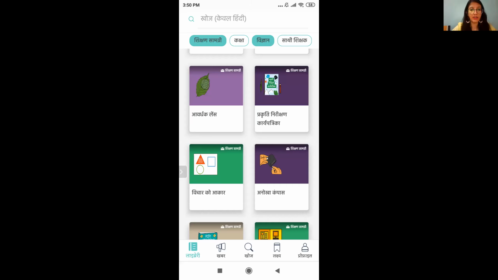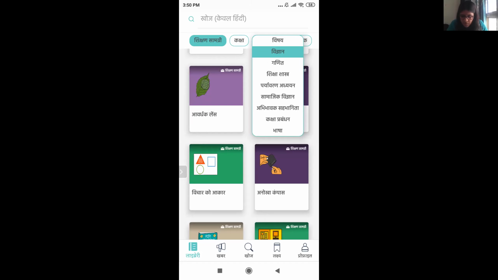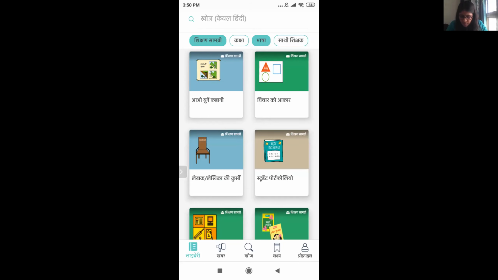I hope this helps. And while we're here looking for resources of different subjects, is there anything for English grammar? Yes. Sure. We can try to look for that. So I'll just click on Vigyan because that's the filter that I want to change. So first option is Ganit, then Shiksha Shastra. Then at the bottom, I can see the option for Bhasha. So I'll just click on Bhasha.